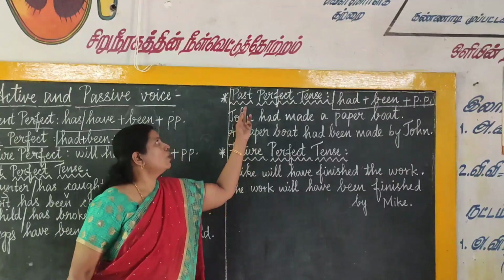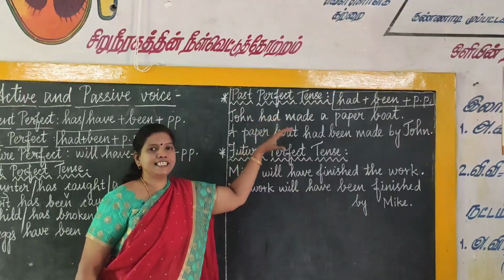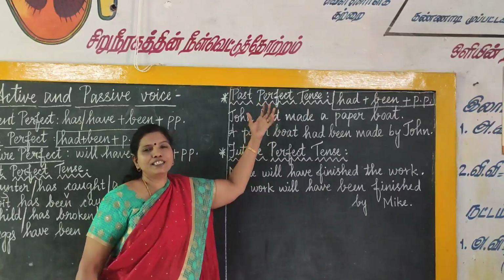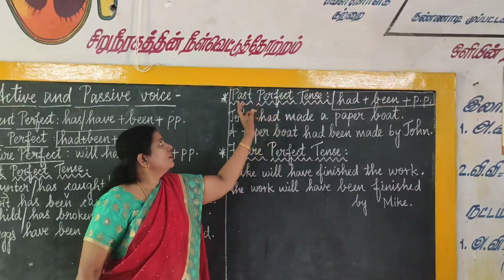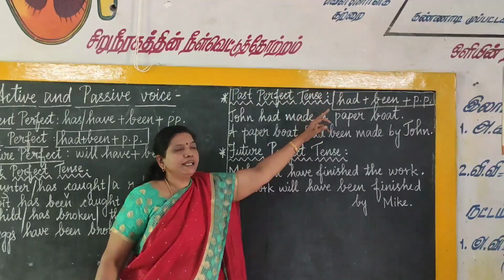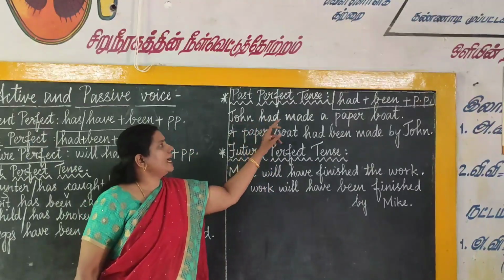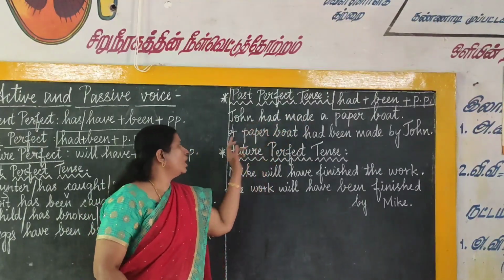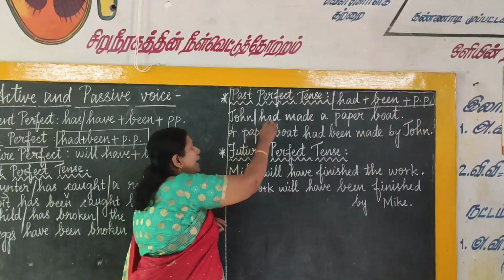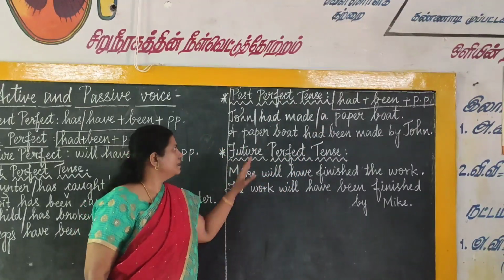Next, we will move on to past perfect tense. So, perfect tense is the easiest tense while changing to passive voice. Past perfect tense, the structure is had plus been plus past participle. So, what is the example? John had made a paper boat. John is the subject here, had made is the verb and a paper boat is the object.